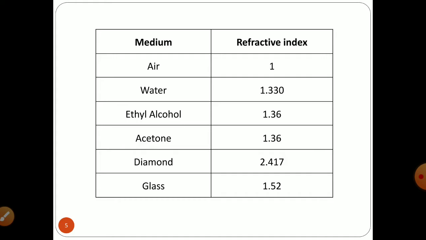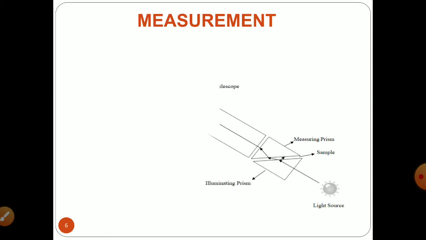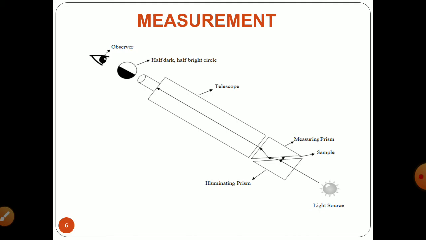Means if you are allowing a light ray to pass, then the velocity of the light ray in air will be more comparative to your reference substance. Here is a list of some of the materials along with their refractive indexes, where you are observing, in contrast to air: alcohol, acetone, diamond and glass, with air having a refractive index of 1. In order to measure refractive index, you can use the instrument called a refractometer.